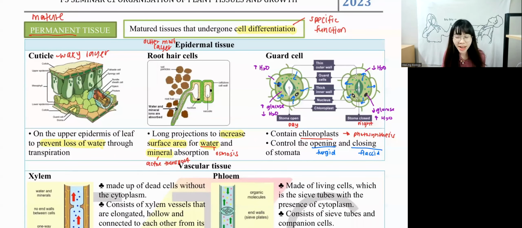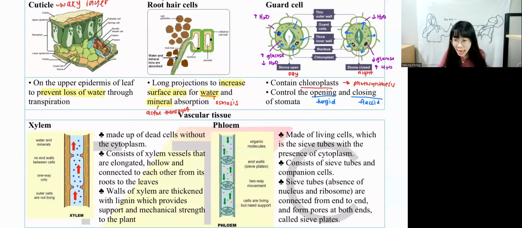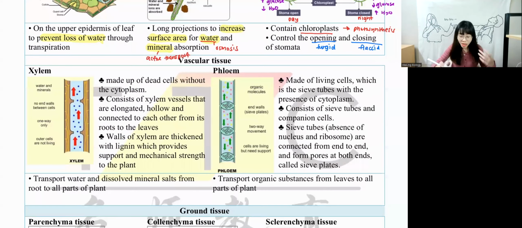Okay, next we have vascular tissue. When you look at the word vascular, you have to think of what? Vascular means xylem and phloem. Very good. Xylem transports water and minerals. Phloem transports organic substances. This is the function that we have learned before. But it's not just function that we have to learn. In Form 5 Chapter 4, I know some of your school teachers have already finished Chapter 4, but you have to learn the same thing again. We have to learn about xylem and phloem.